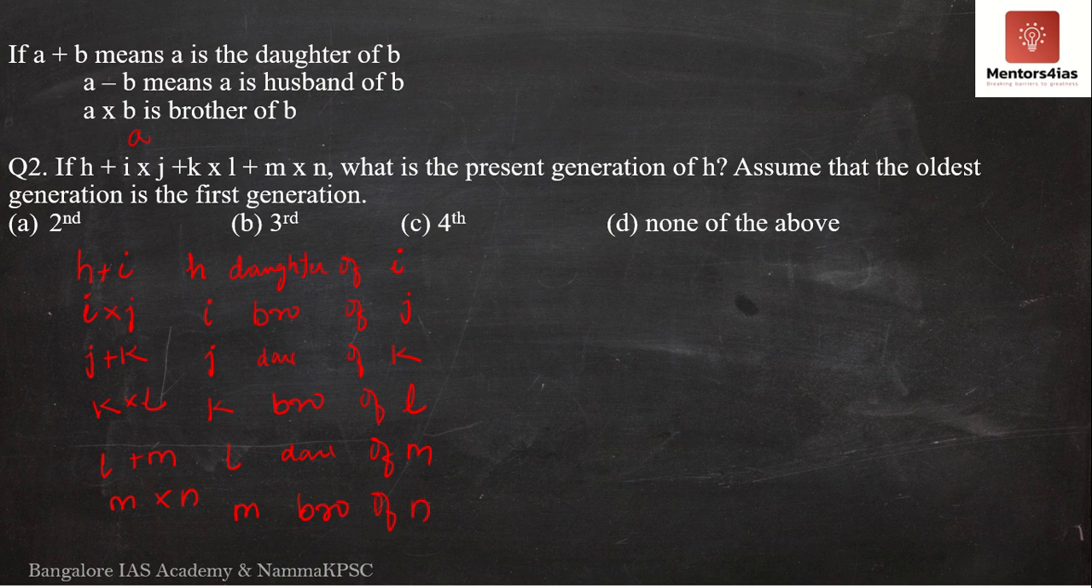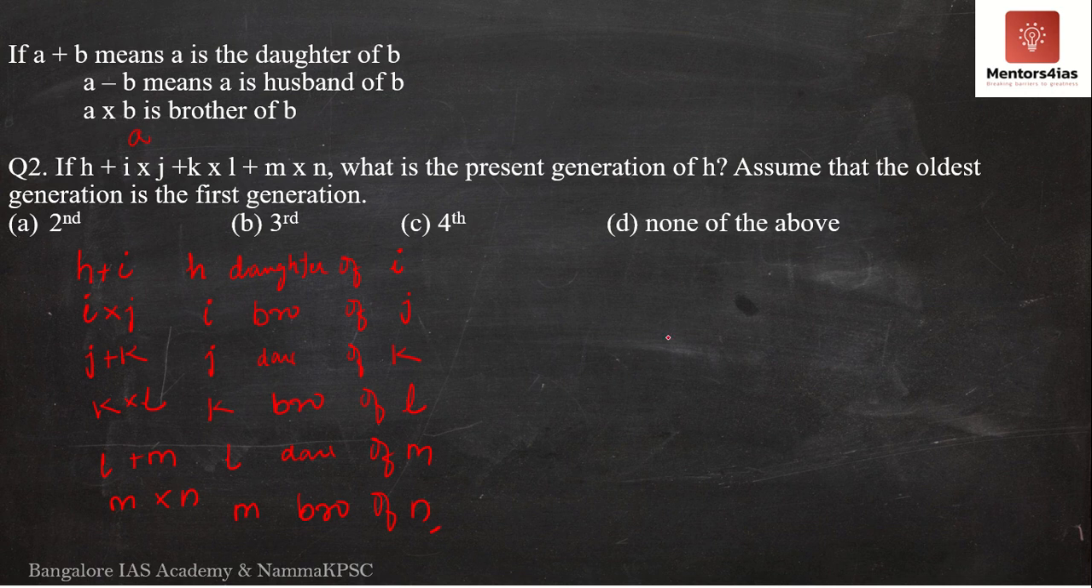So now we know the relationship between every individual in this particular family or this particular relationship over here, and therefore we should be able to determine the number of generations that we have in this particular family. So let me start from here. Let me start from the bottom and then go upwards.